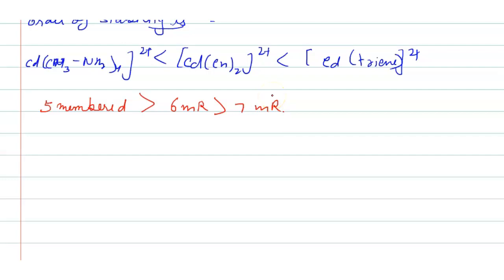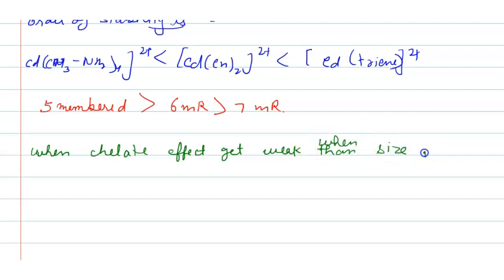Now next, the chelate effect gets weaker when the ring size increases. But a very small ring involves more strain and the chelate becomes less stable.